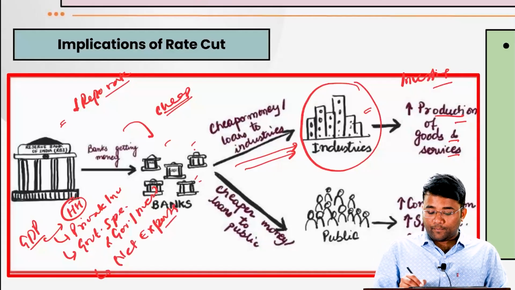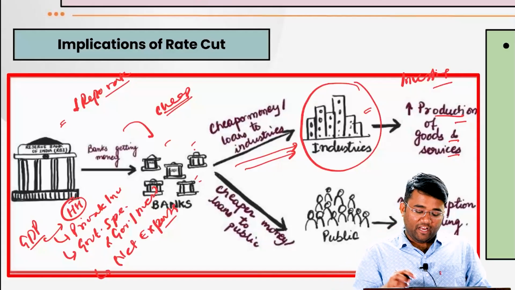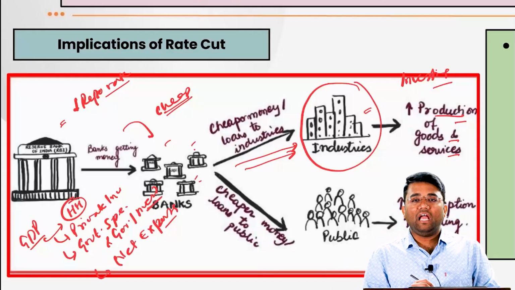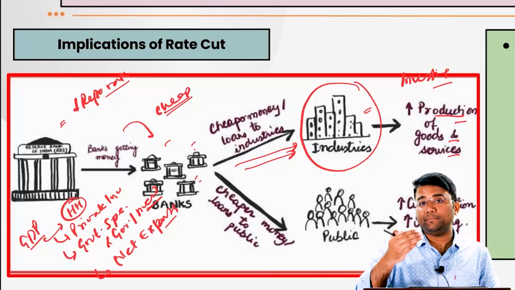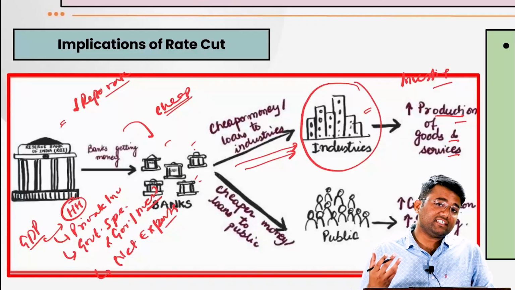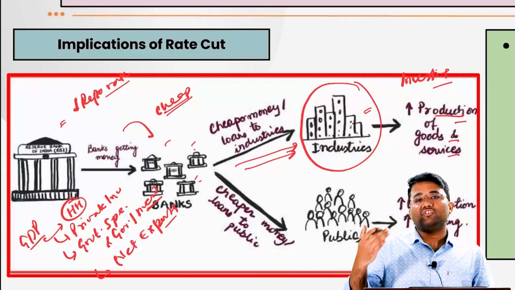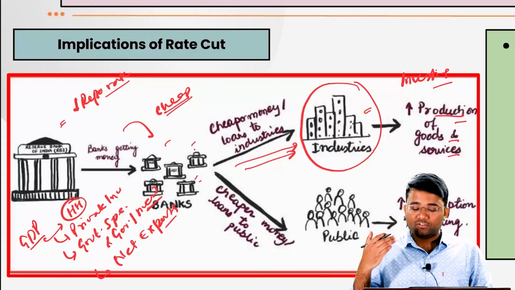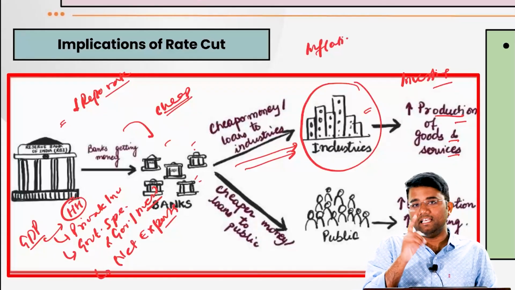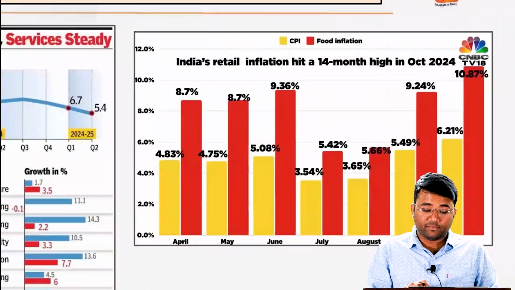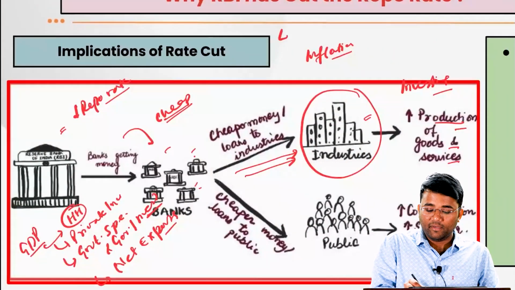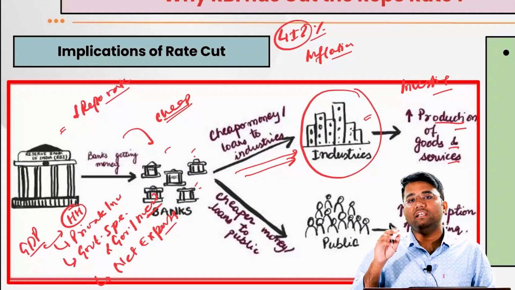So when these companies, these private industries, are getting cheaper loans, they are also investing in the economy, and that is leading to a better GDP growth rate, better economic growth rate, as well as more job creation, and more goods and services being produced. And when the cost of production is decreasing, it is also helping to ensure that inflation is within the limit, which is one of the functions given to the Monetary Policy Committee itself, to ensure that inflation remains within the 4 ± 2 limit.